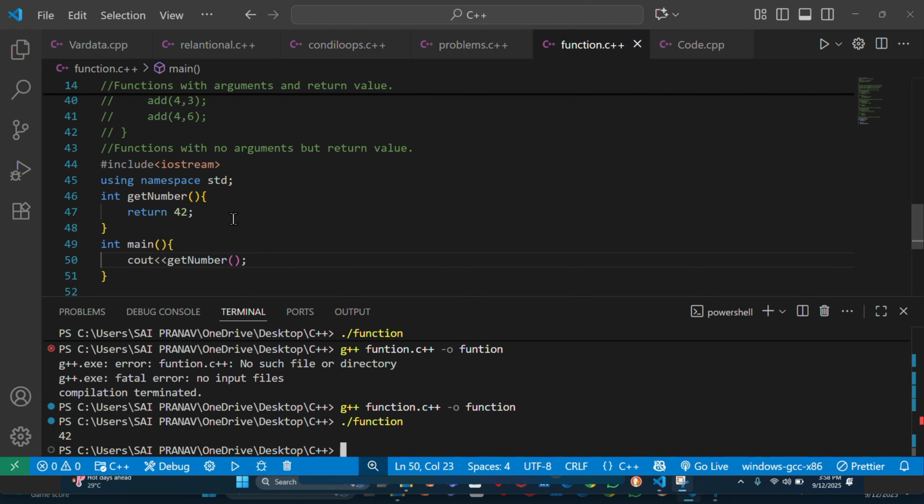By this, we have completed types of functions. These four are the main types of the functions. In next video, we will go deeper into functions and learn about call by value and call by reference, how arguments are passed to functions.